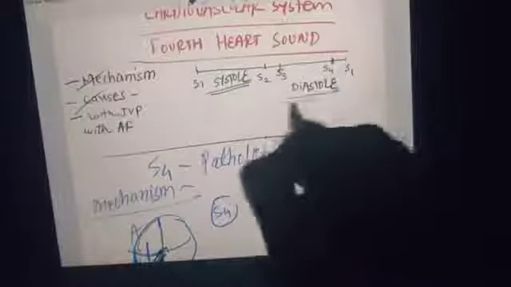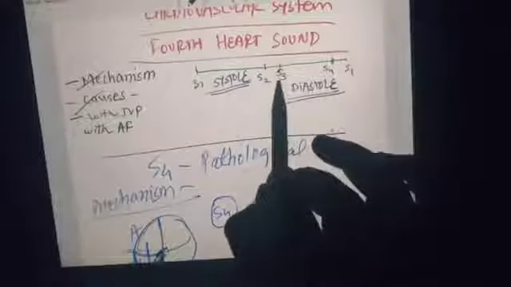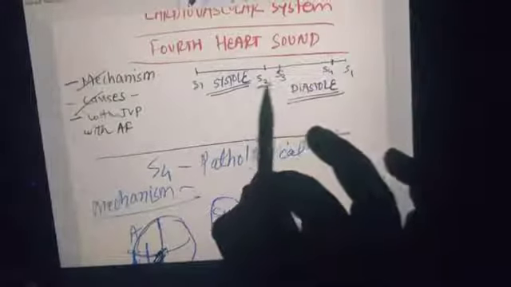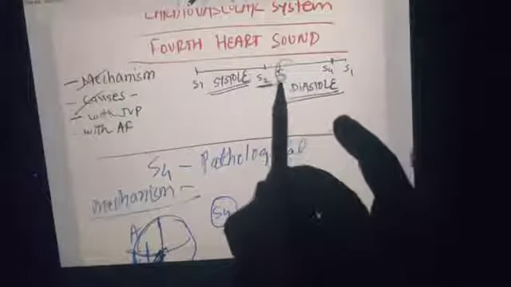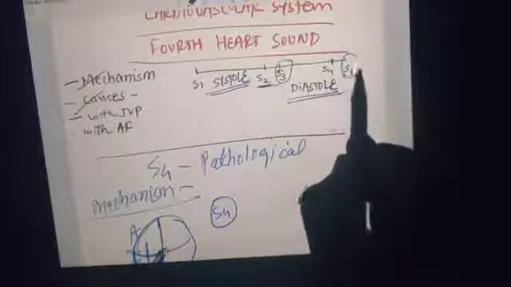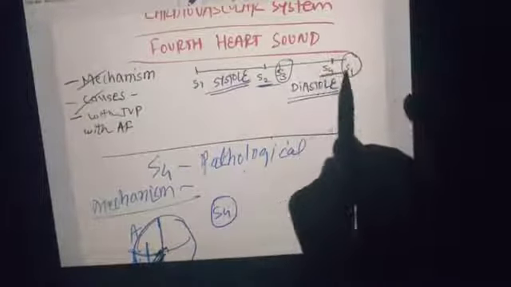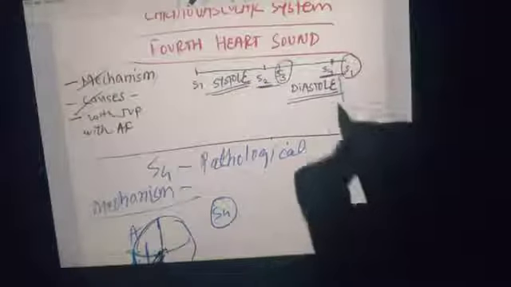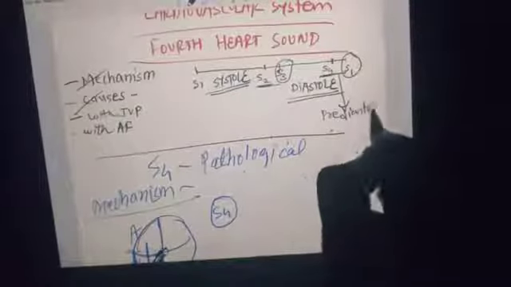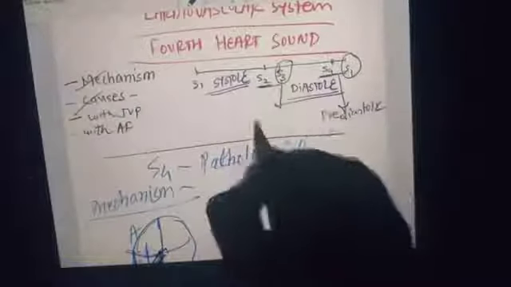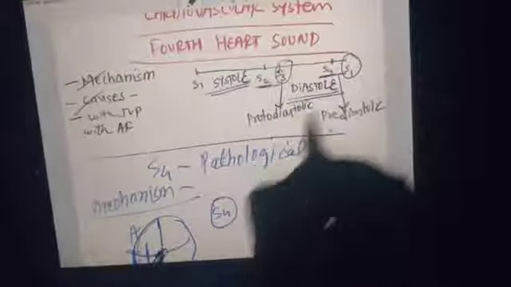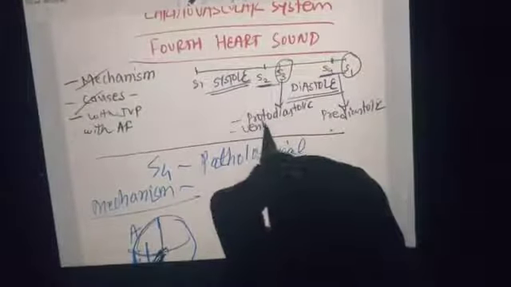So if we try to differentiate between S3 and S4, if the sound is closer to S2, it is always S3, and if this sound is just before the S1, then it is the S4 sound. So S4 is called the pre-diastolic sound, and S3 is called the proto-diastolic sound. It is also called the ventricular gallop.